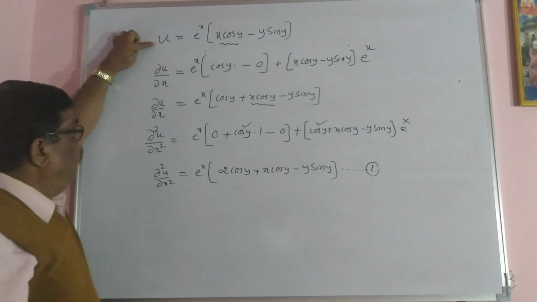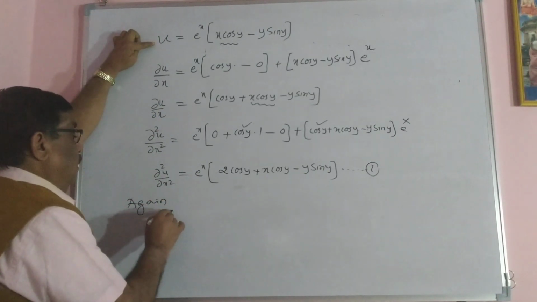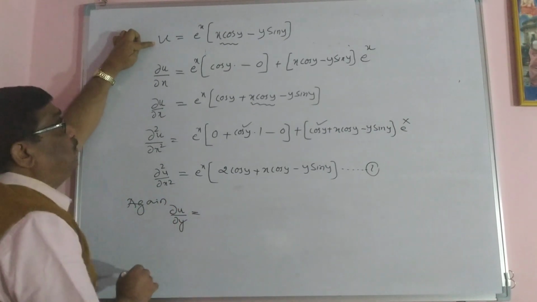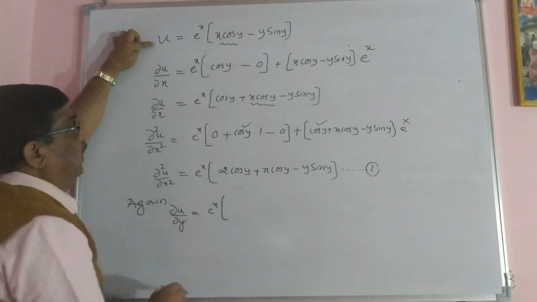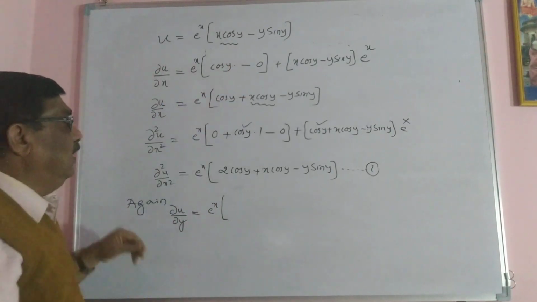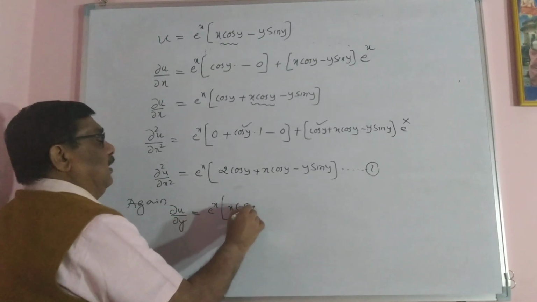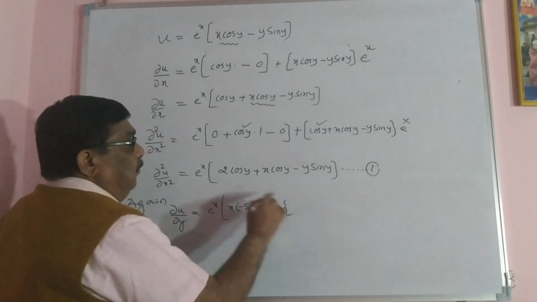Now I would like to differentiate again dou u by dou y, differentiate partially with respect to y. e raised to x is totally constant, only the bracket I would like to differentiate. Here x is constant, cos y differentiation is minus sin y. Yes. Minus u into v bracket.